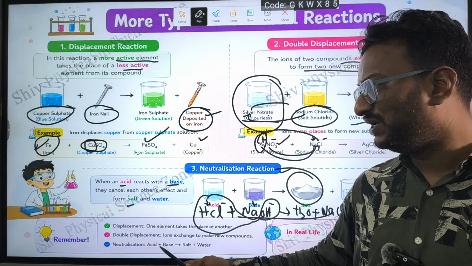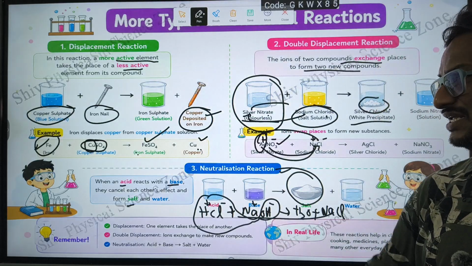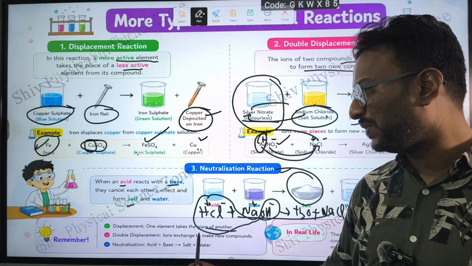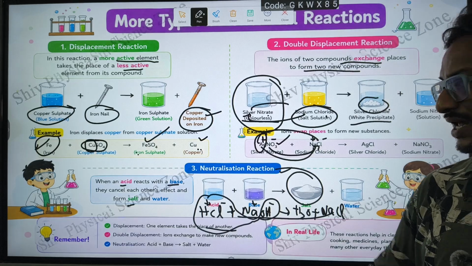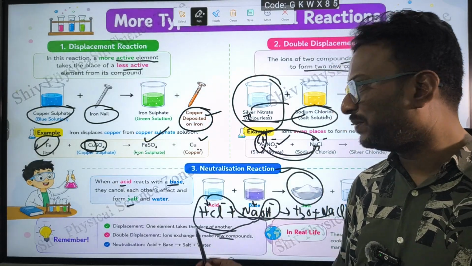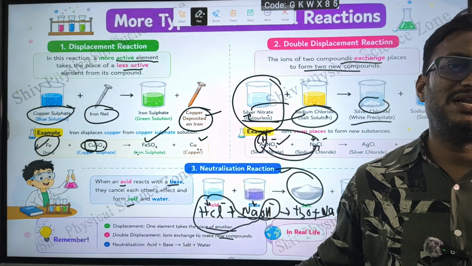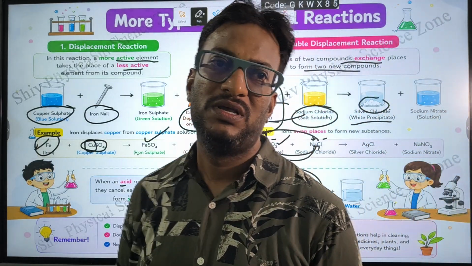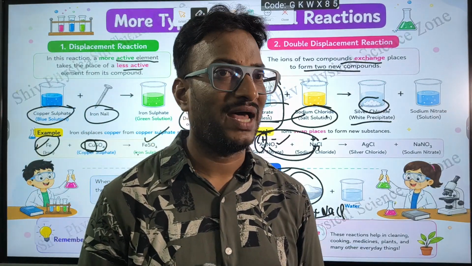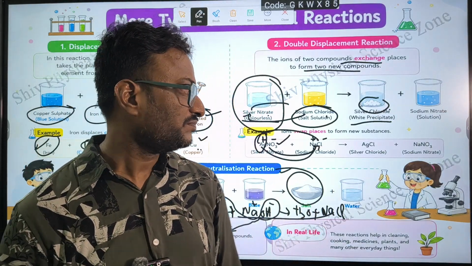So: displacement, double displacement, neutralization. In displacement, one element takes the place of the other element. In double displacement, ions exchange to make new compounds. In neutralization, acid reacts with base to form salt and water. They are going to be formed.